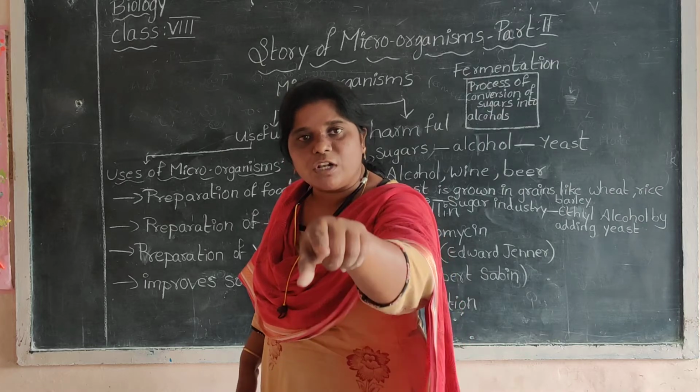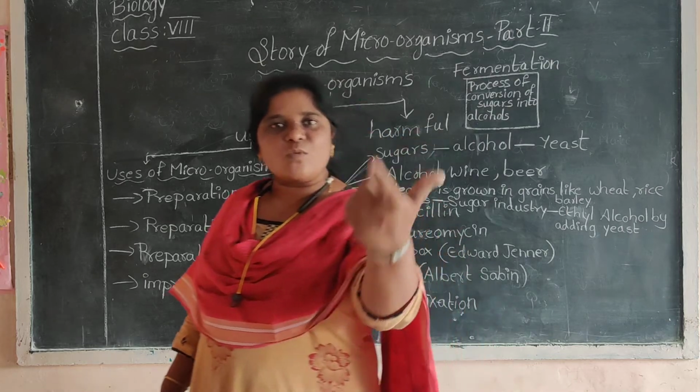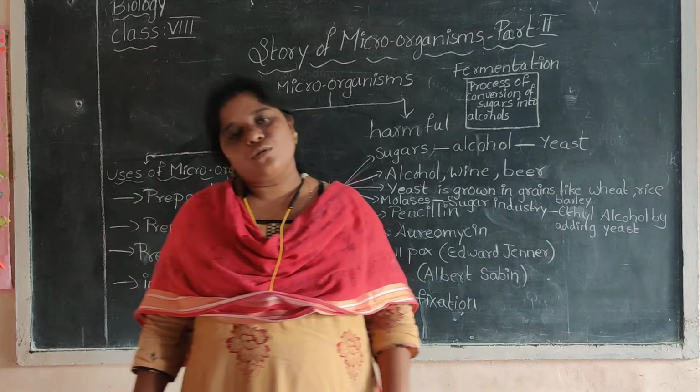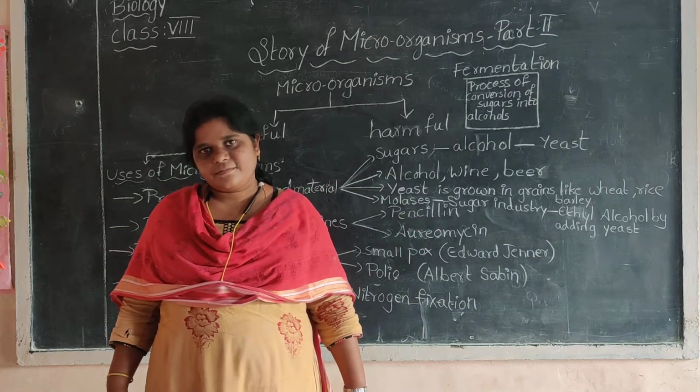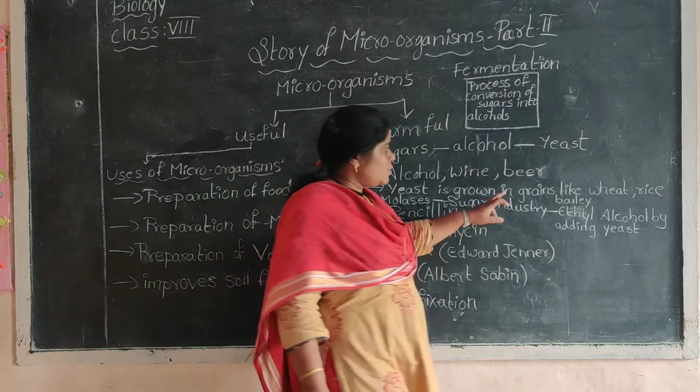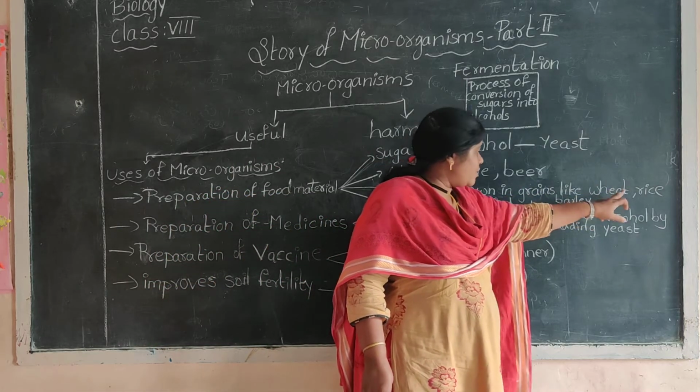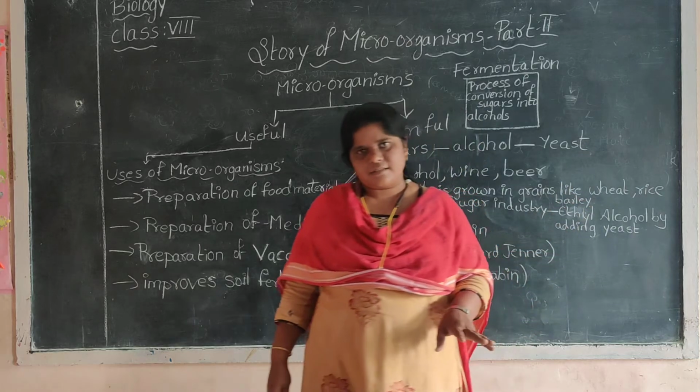In that rice, what will grow? Yeast will grow. Yeast will undergo what? Fermentation. So it will increase in size and make the idli or dosa softer. You got my point, ma? So it will be growing in wheat, rice, barley, etc.